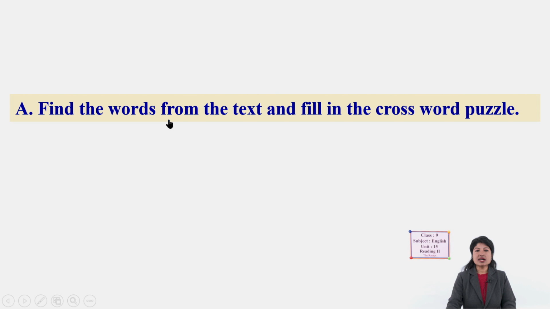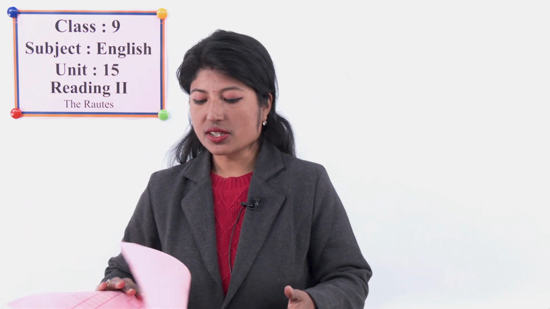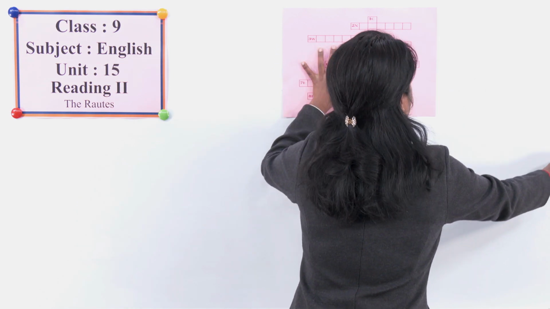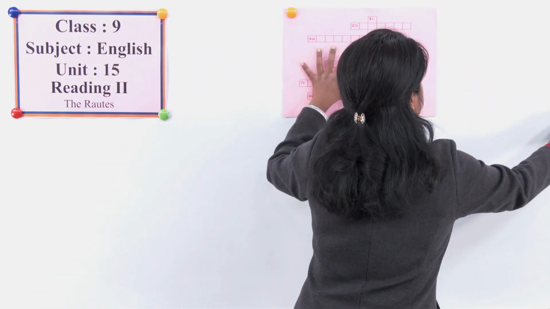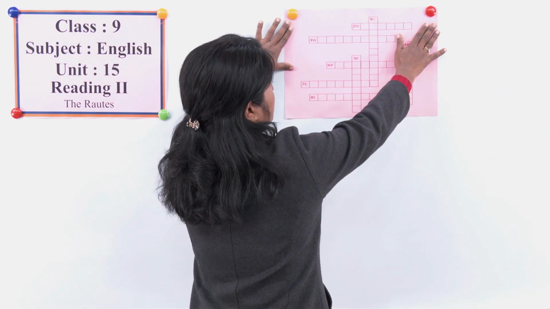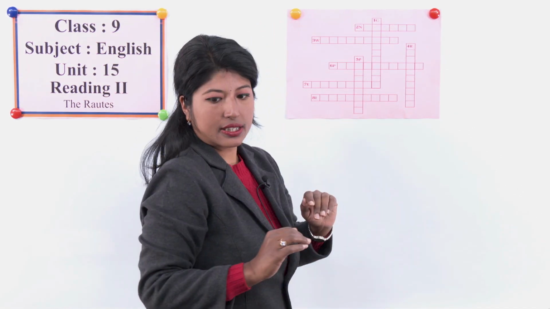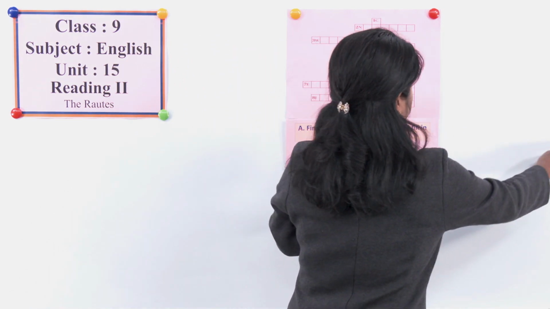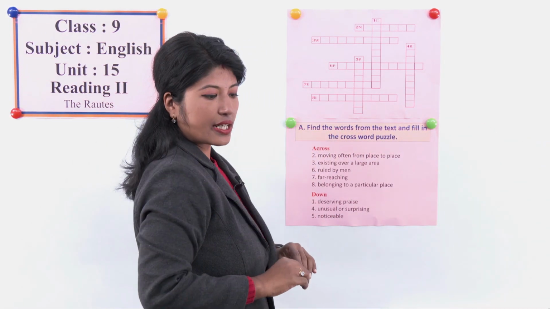Our first task is to find out the words from the text and fill in the crossword puzzle. As we have discussed words and word meanings during the text explanations, on the basis of that we are going to fill the puzzle on the board. Please look at the board. I have printed the same puzzle that you have in your textbook. Here it is, and meanings are given like this.